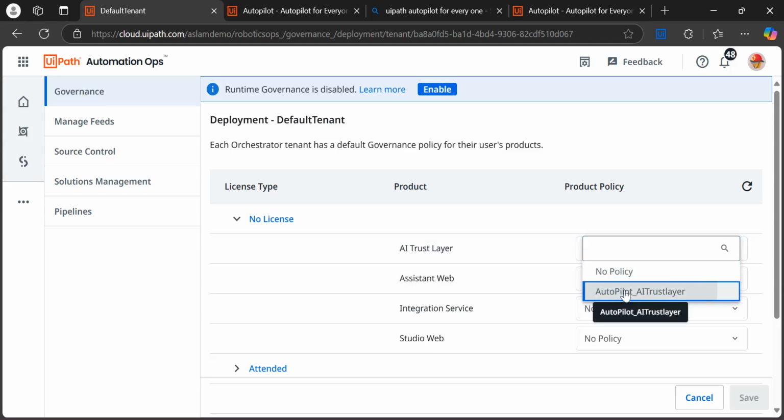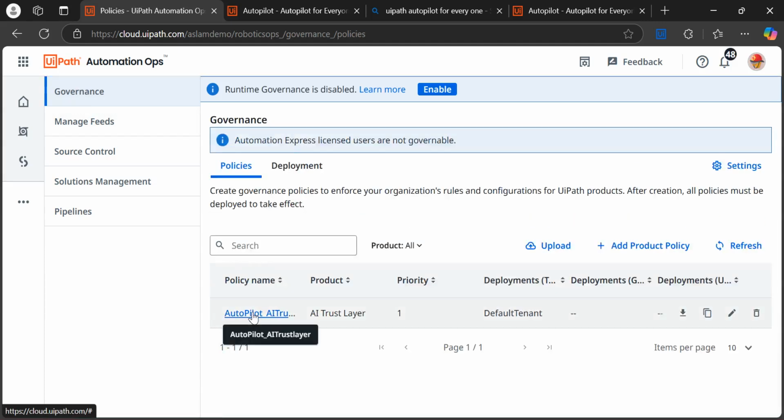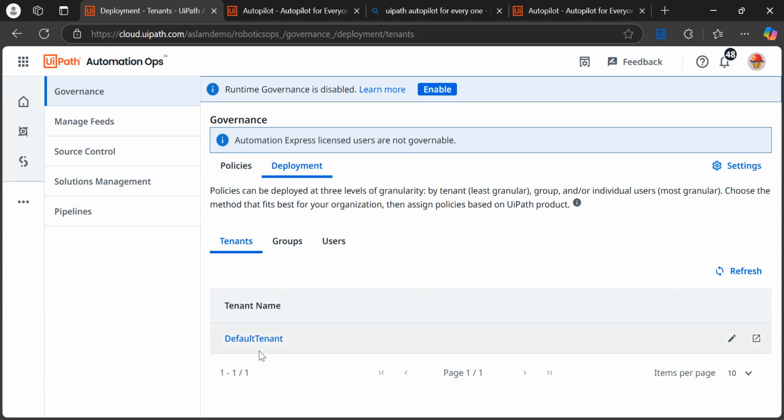Select that AI trust layer policy and click on the save button. That's all. So you need to do two things here: create an AI trust layer policy and turn on Anthropic, and in deployment assign the policy to the tenant where you want to turn on Autopilot for Everyone. Two things you need to do.